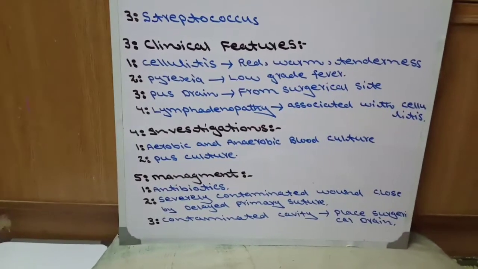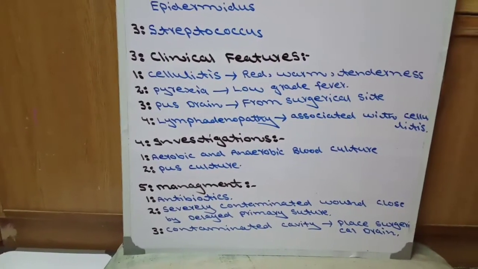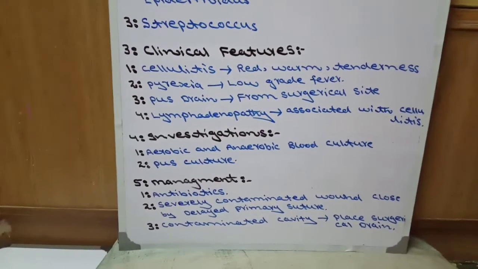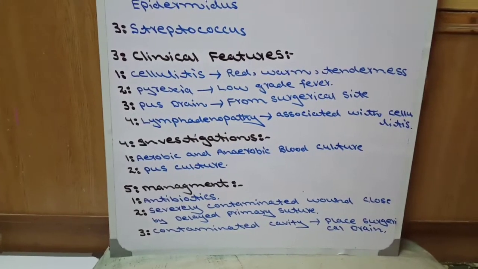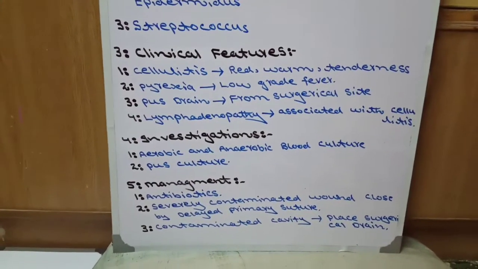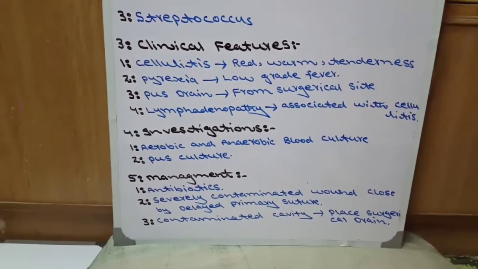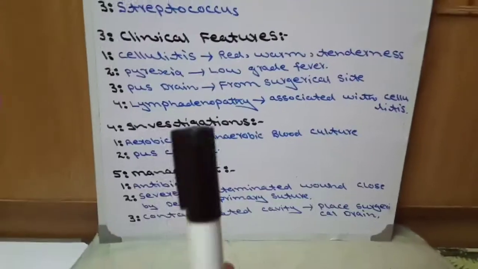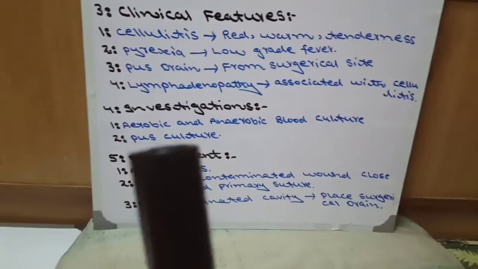The pus which drains from the surgical site, we send this pus for pus culture, and when the blood culture and the pus culture results come, on the basis of this result we give the antibiotics for bacteria, because each antibiotic is specific for each group of bacteria. Now in investigation we do aerobic and anaerobic blood culture, and number two pus culture.